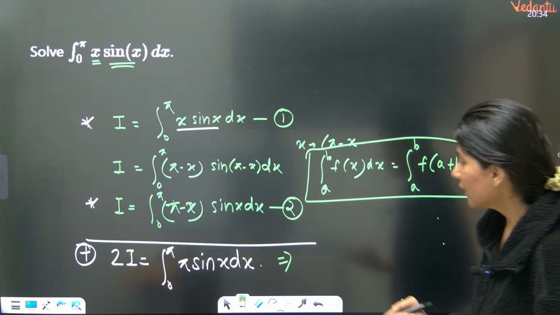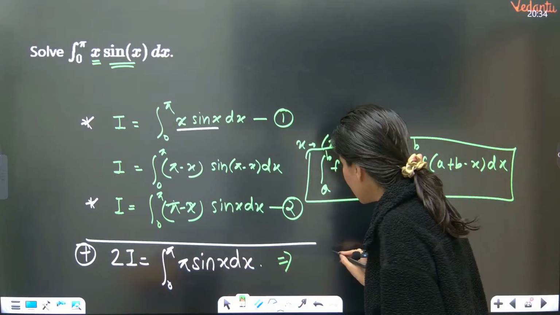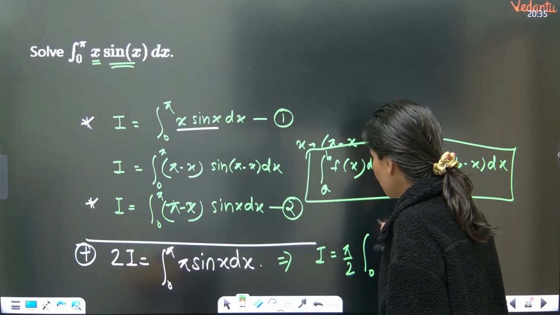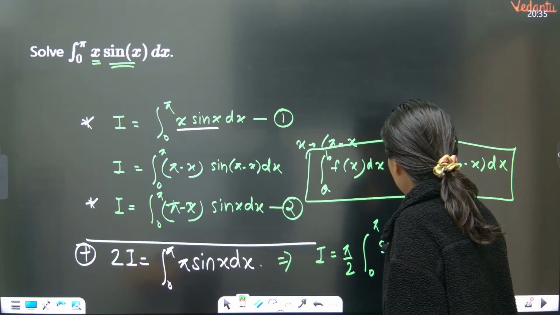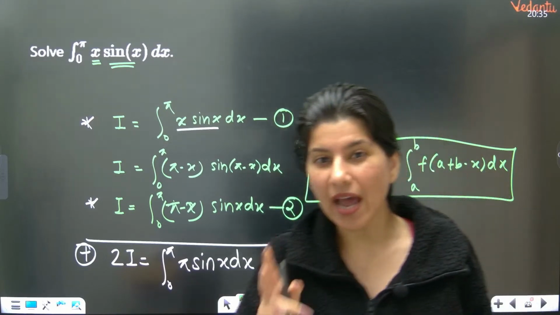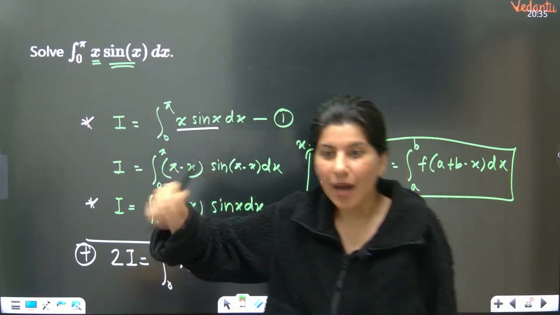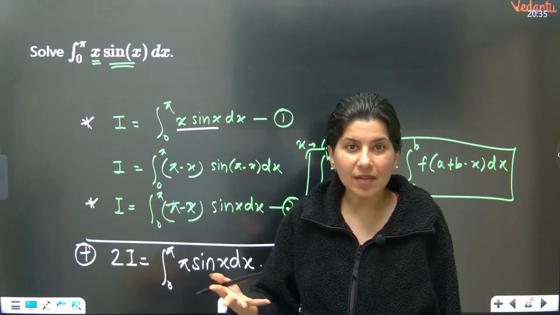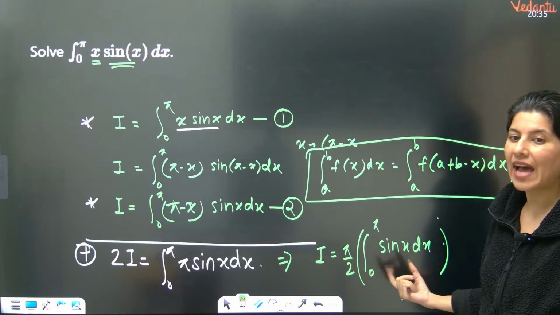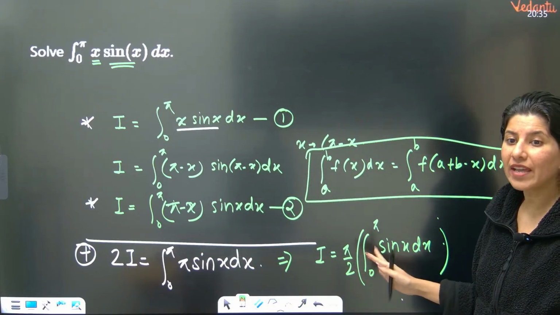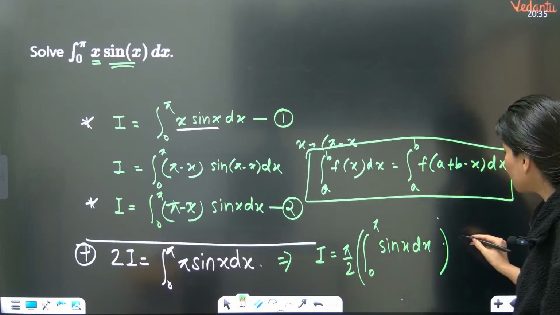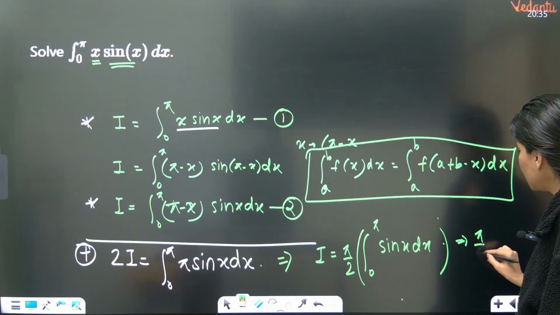So this is actually nothing but I equal to pi by 2 times integral 0 to pi of sin x dx. Now I told you, whenever you see algebra and trigonometry together, apply King's property. Why am I saying this? Because after King's property, you don't have algebra. You got rid of x. X is gone.